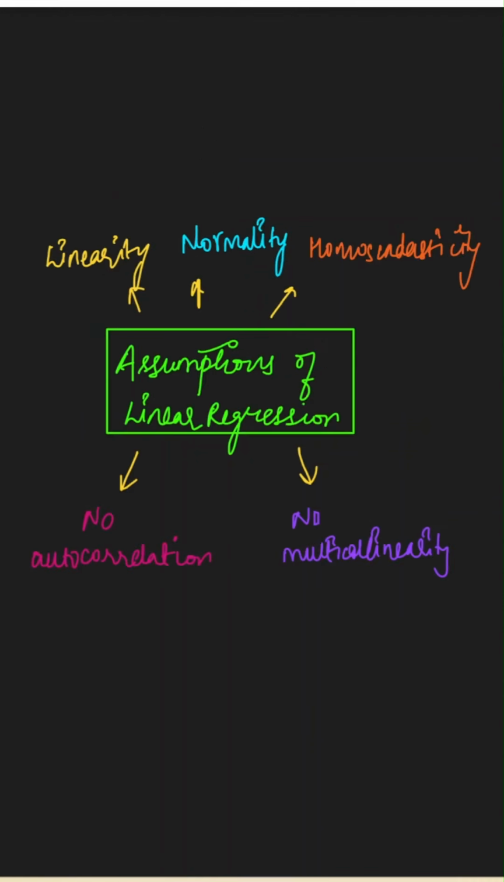So to sum up, there are 5 assumptions of linear regression: linearity, normality, homoscedasticity, no autocorrelation, and no multicollinearity.